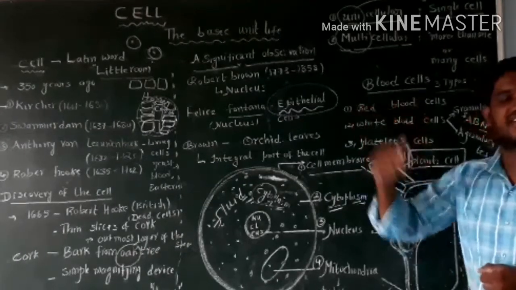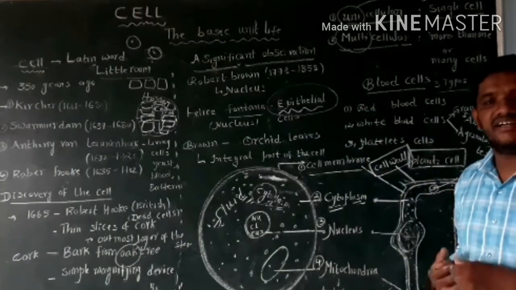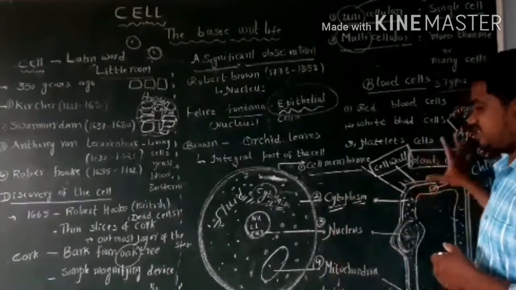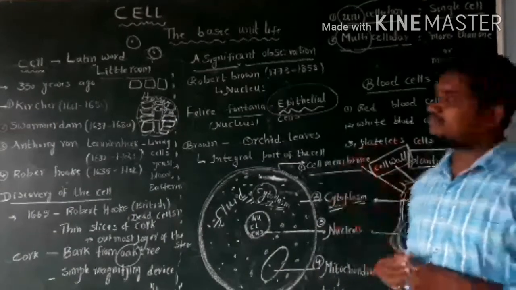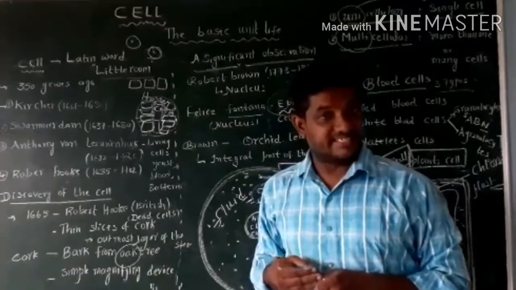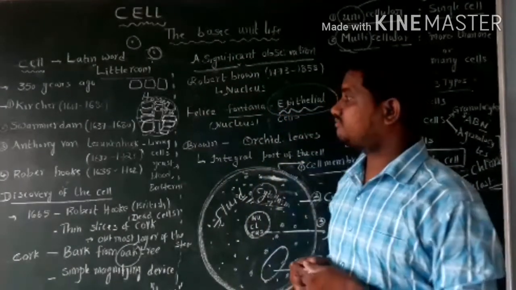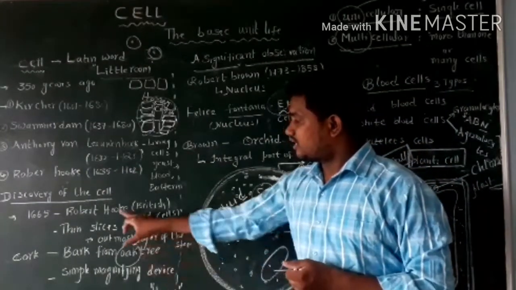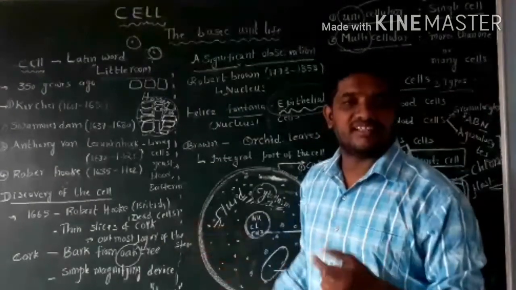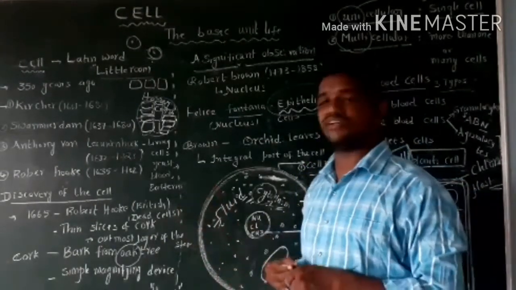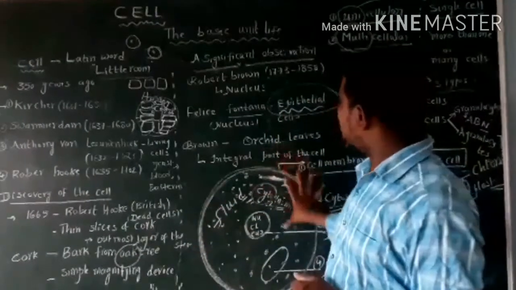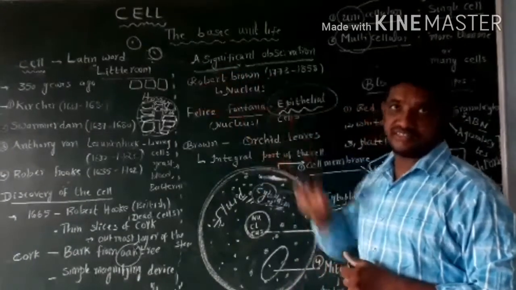When we go for higher studies, we can study more details about these two cells, animal cell and plant cell. Once remember, cell means little room in the Latin language. Robert Hooke discovered the cell for the first time in the year 1665. He observed dead cells. Robert Brown discovered the nucleus.